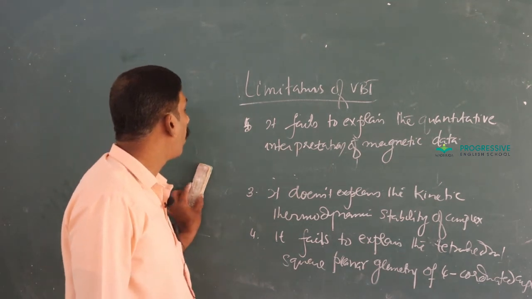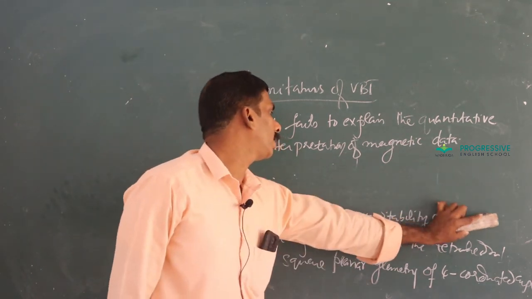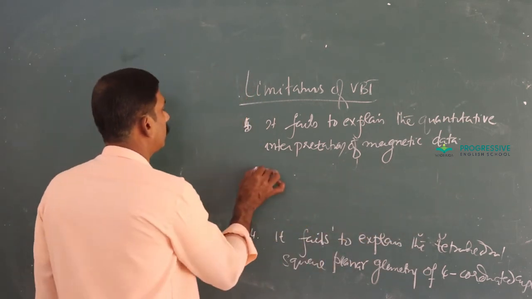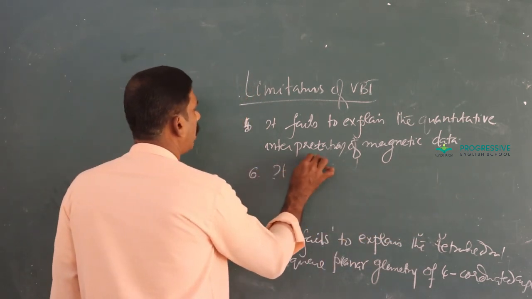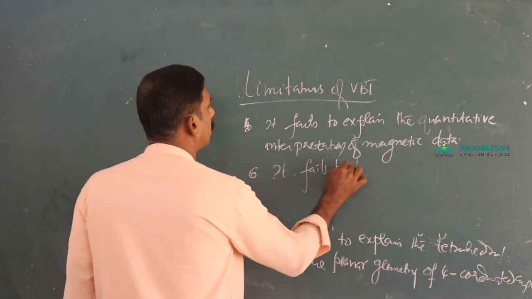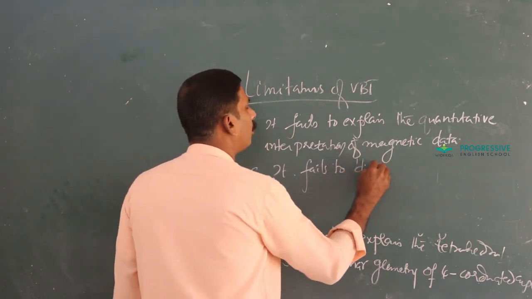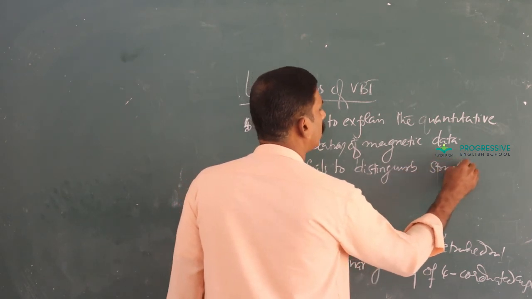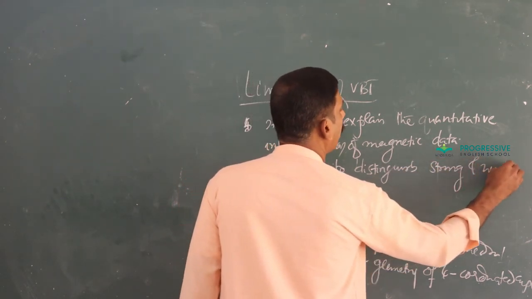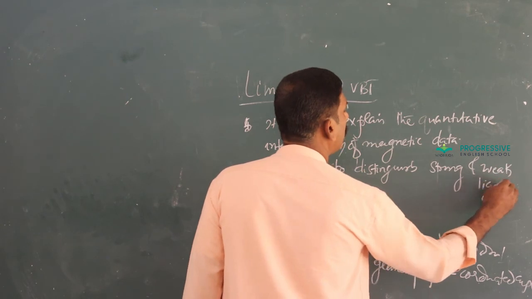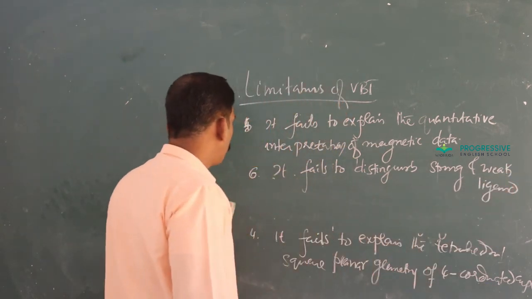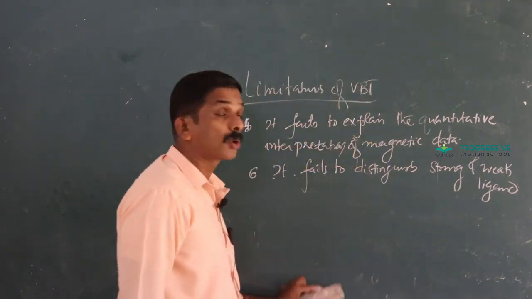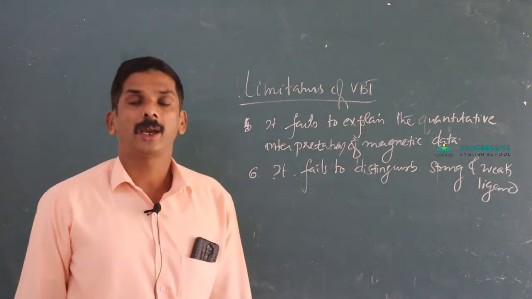Does not explain the quantitative interpretation of magnetic data. Then it fails to distinguish strong and weak ligands. It fails to explain or distinguish strong and weak ligands.